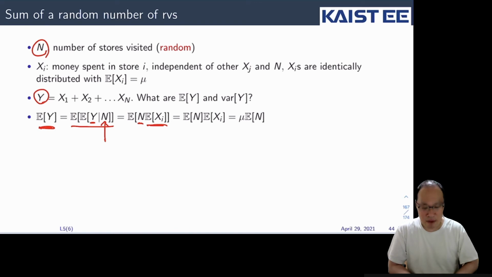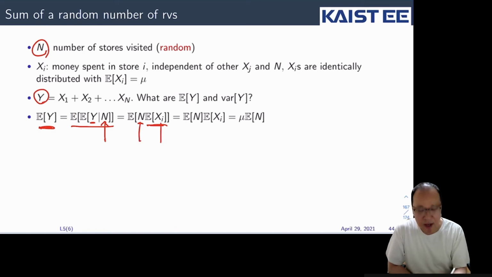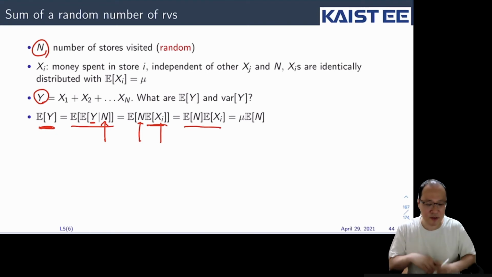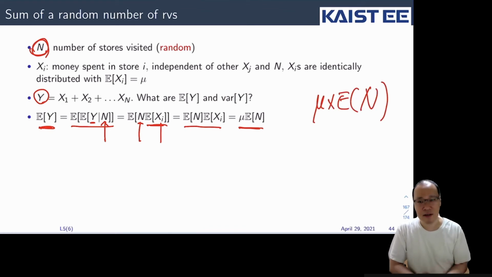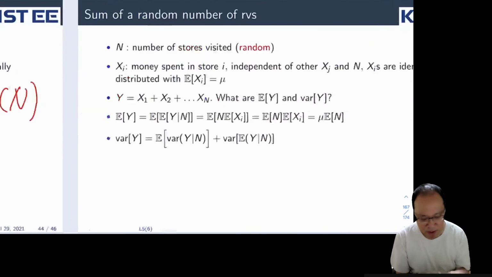All right, and N and Xi's are independent of each other, so it can be factorized into the expectation of N and the expectation of Xi, and that is equal to mu multiplied by the expectation of N. So it's not that different from our intuition. Even if N is random, the answer should be mu multiplied by the expectation of N. Okay, that's good because it follows our intuition.